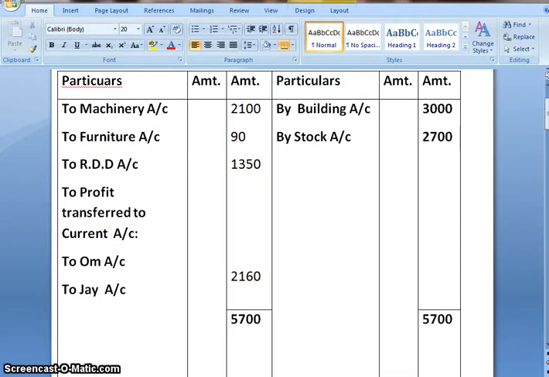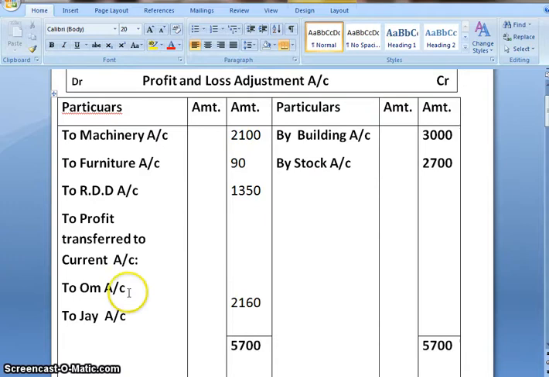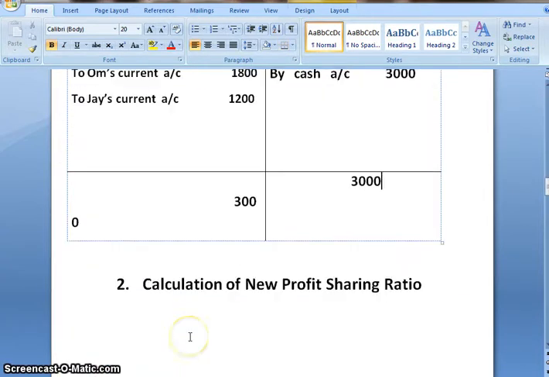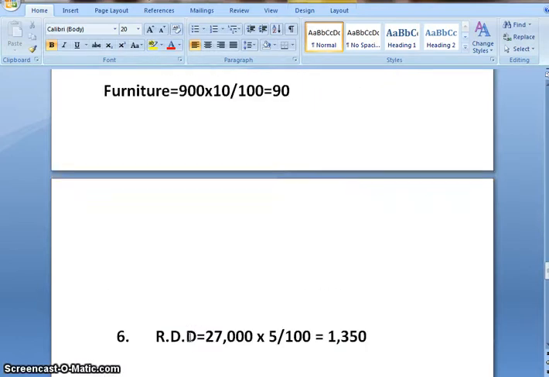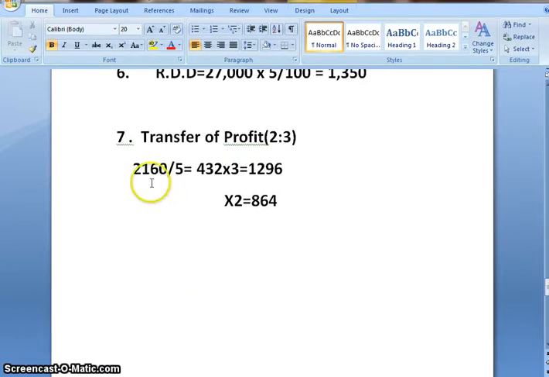Now this amount is to be distributed among partners in their old ratio, and clearly there is a profit as credit side is more. So 2,160 in their old ratio, that is 2:3. 2 plus 3 is 5. So when we divide by 5, we get 432 as the answer, multiplied by 3 for Om, which gives me 1296, multiplied by 2 for J, that is 864.